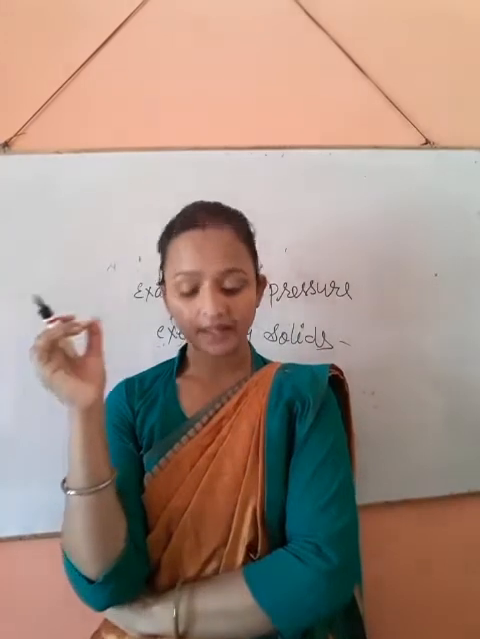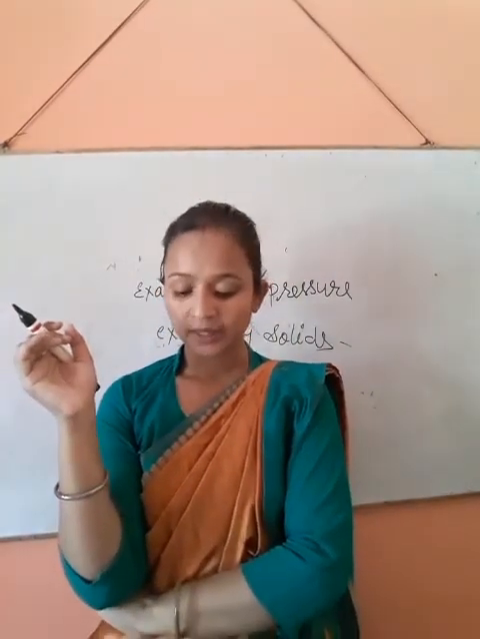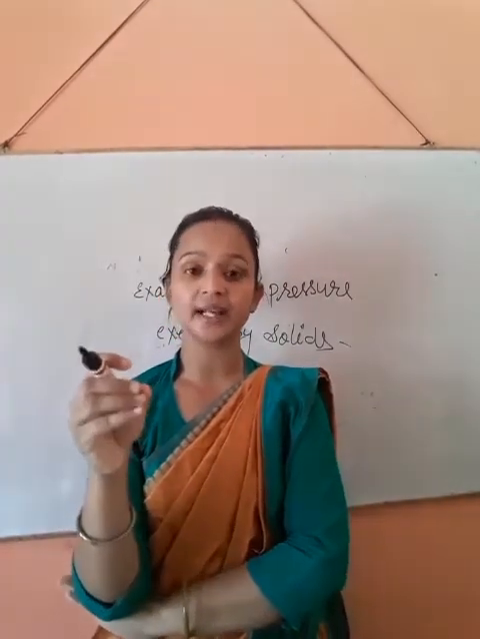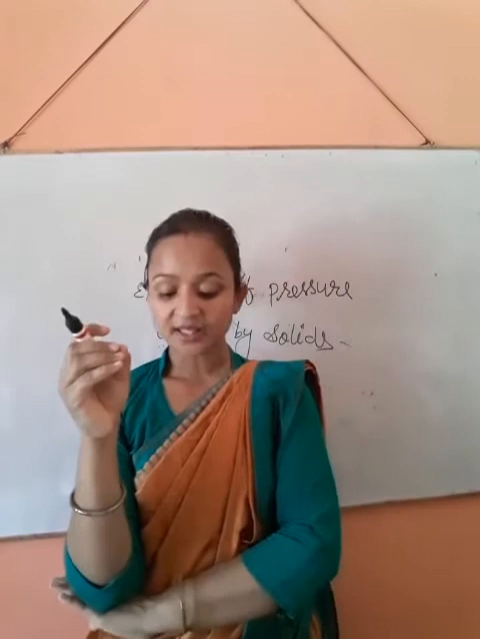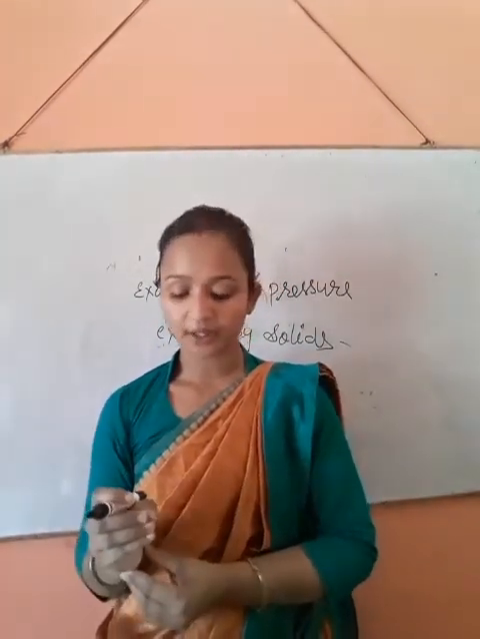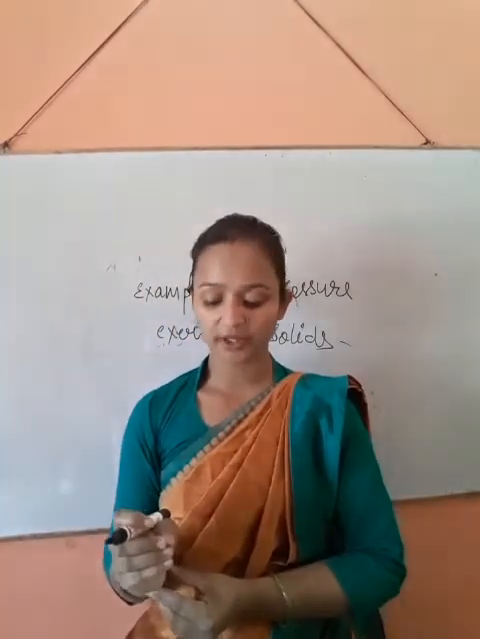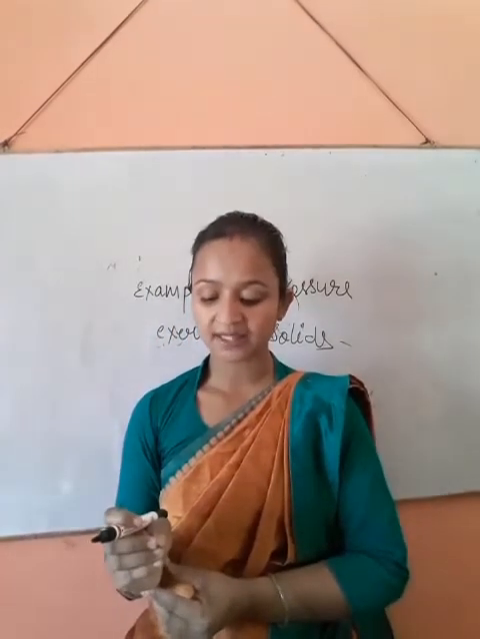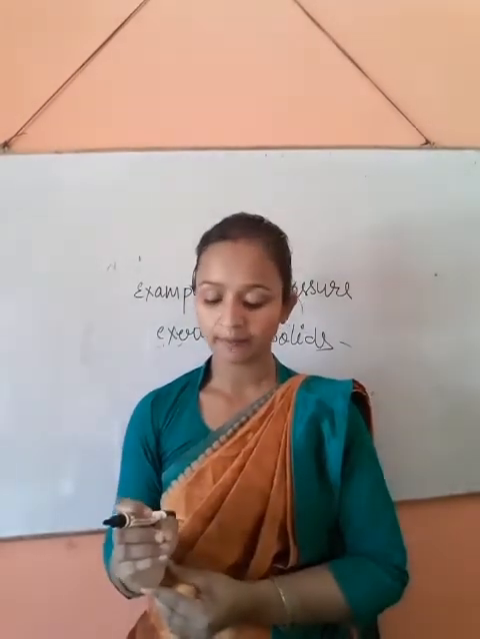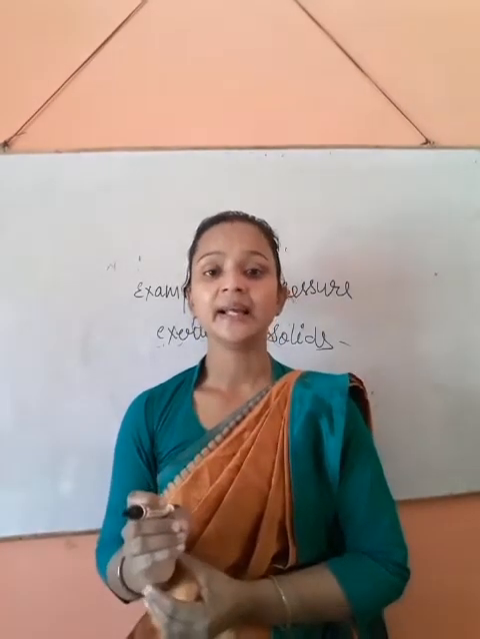And next example: a drawing pin is kept broad at the thumb side but very sharp at the pin side. The broad thumb side reduces the pressure on the thumb, but the sharp pin tip increases the pressure on the wooden board and hence can easily penetrate it.